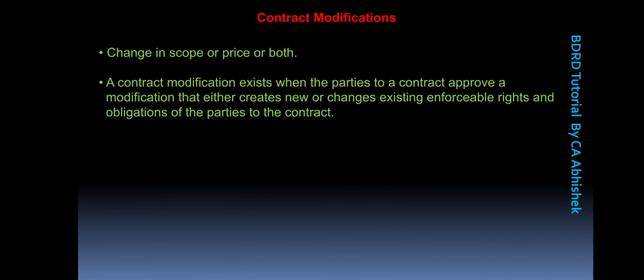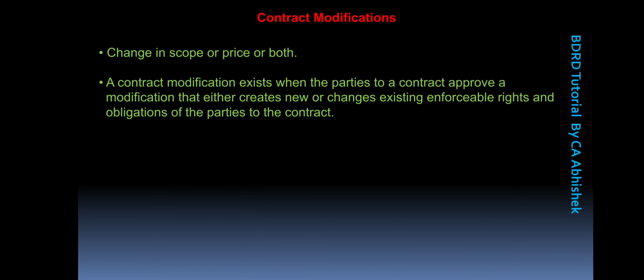Now moving on, we have the term of contract modifications, which could happen as a result of change in scope or price or both, and thereafter a contract modification could exist when the parties to a contract approve a modification that either creates new or changes existing enforceable rights and obligations to the parties to the contract.